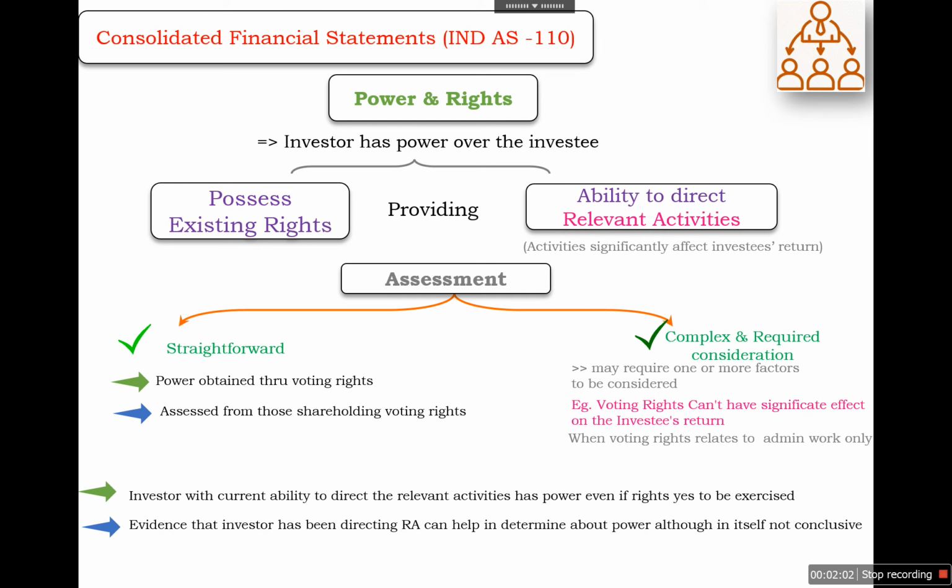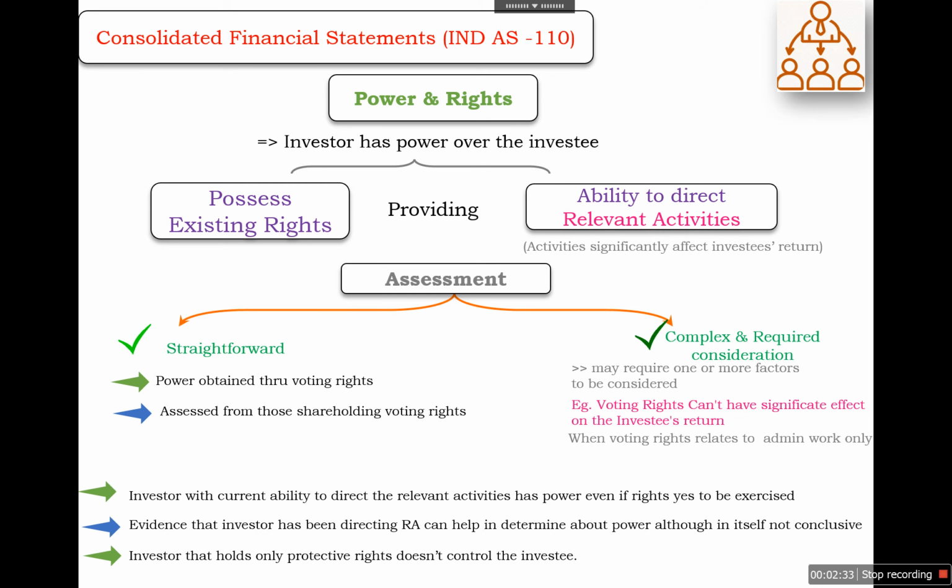And evidence that the investor has been directing relevant activities can help in determining the power, although only having the evidence that the investor has been directing the relevant activities is not sufficient and conclusive evidence, but it may be helpful in assessing whether the investor has the power and rights to control the investee, and the ability to direct the relevant activities.